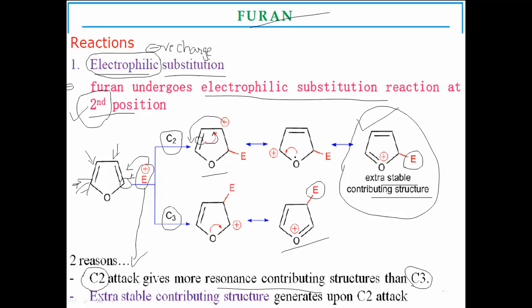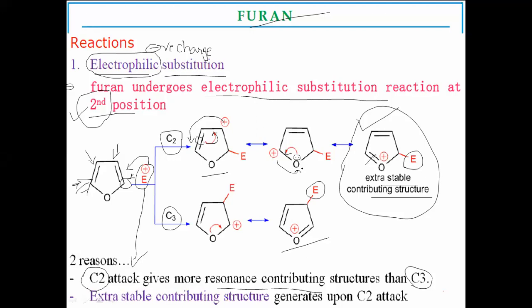Similarly, the bonding electrons present on the oxygen atom migrate towards the adjacent carbon to make the double bond, and oxygen acquires a positive charge. How? By sharing this bonding electron pair of oxygen towards the adjacent carbon-carbon single bond to make the double bond, and this charge is acquired over the oxygen atom.